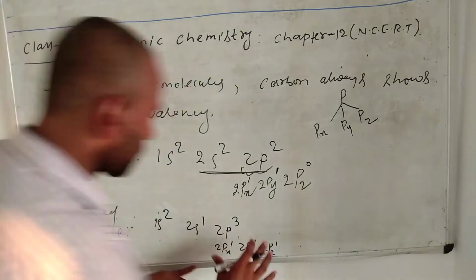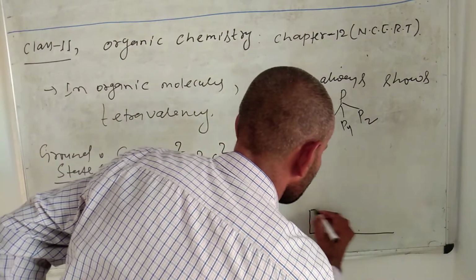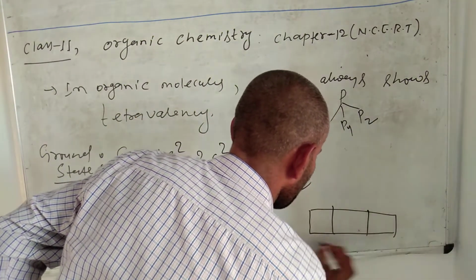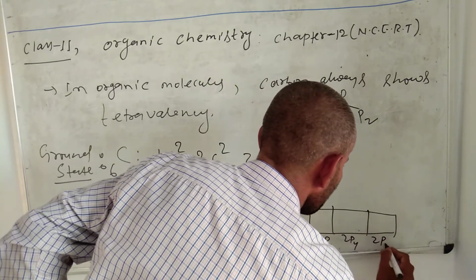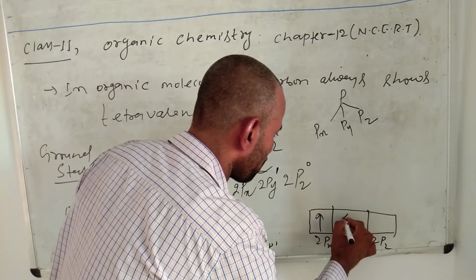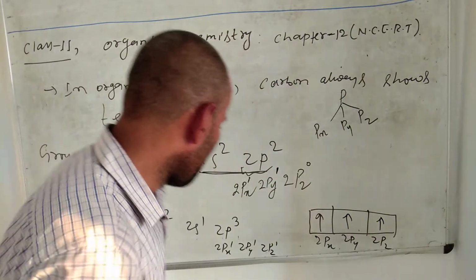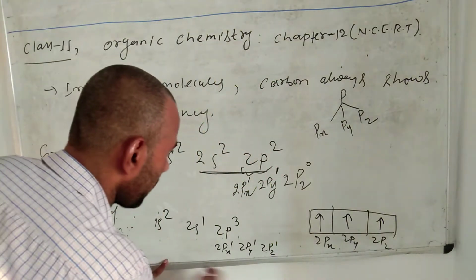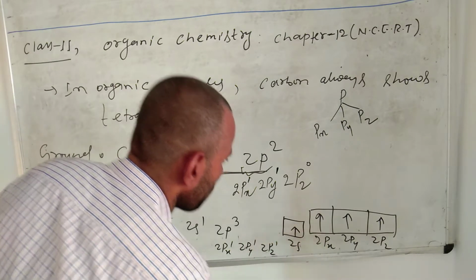From the orbital configuration, 2px, 2py and 2pz each have one electron, and 2s has one electron.